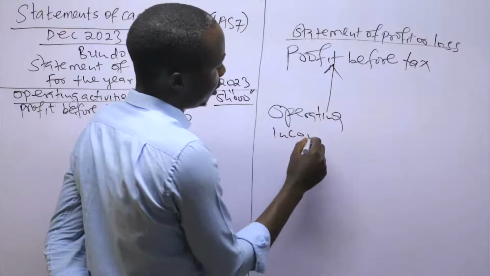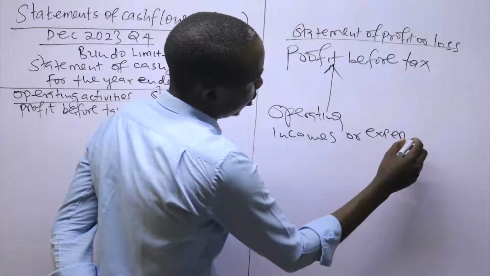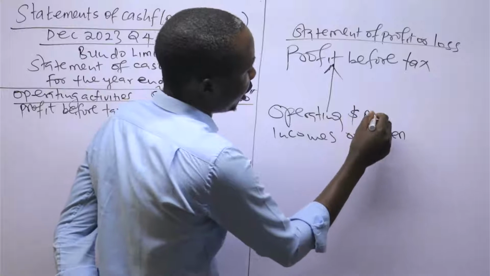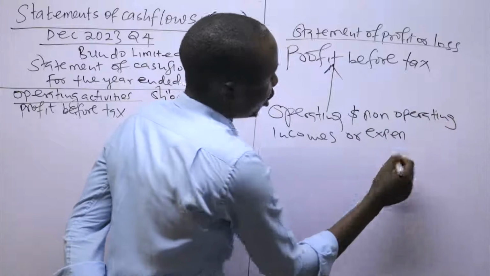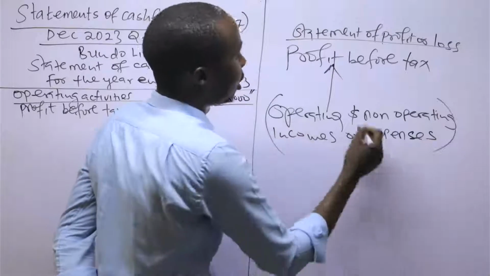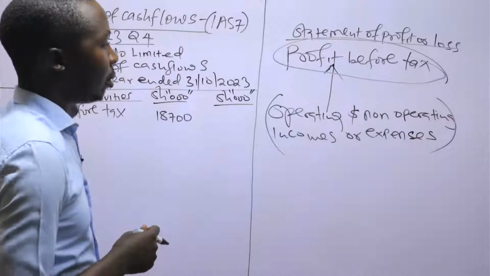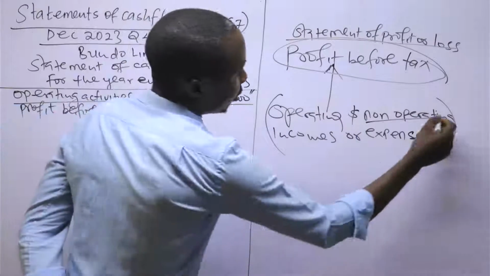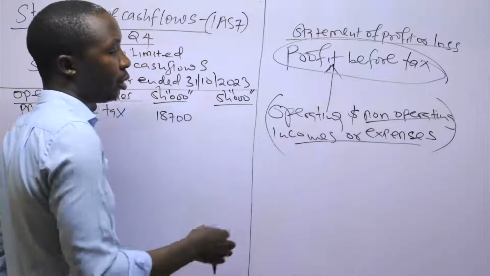Under this profit, we have operating and non-operating incomes or expenses, which have been adjusted to get the profit before tax. The ones which are non-operating, which were adjusted to get the profit before tax, you need to adjust back.